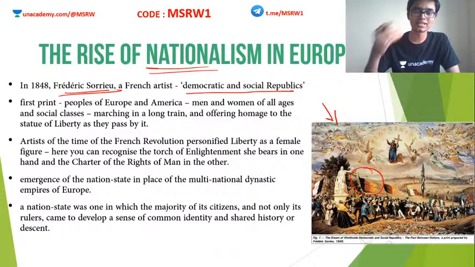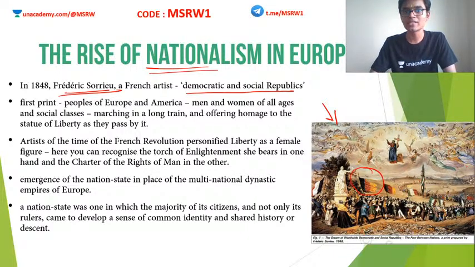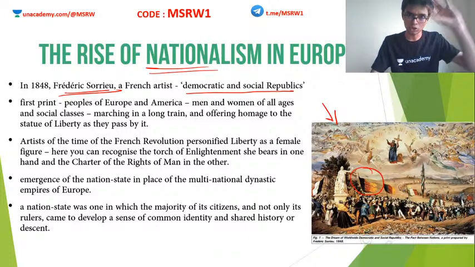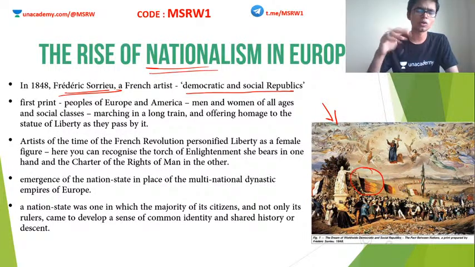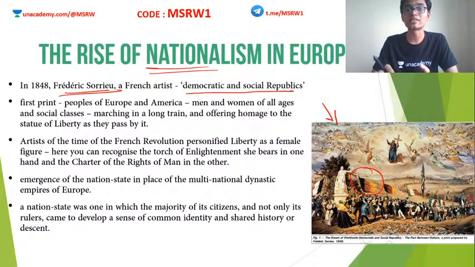It is hereditary in nature, which means after the death of the king, the son will become the next king, and then his son will become the next king. This is known as a monarchy. As far as a republic is concerned, the head of the nation is elected. For example, India. In India, the president is elected, directly or indirectly, that doesn't matter, but still that position is elected and it is not hereditary. That is the difference between a monarchy and a republic.